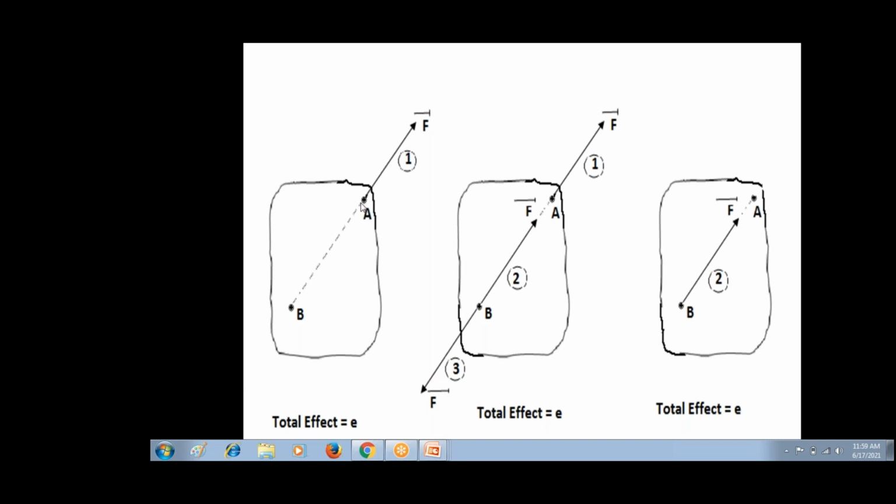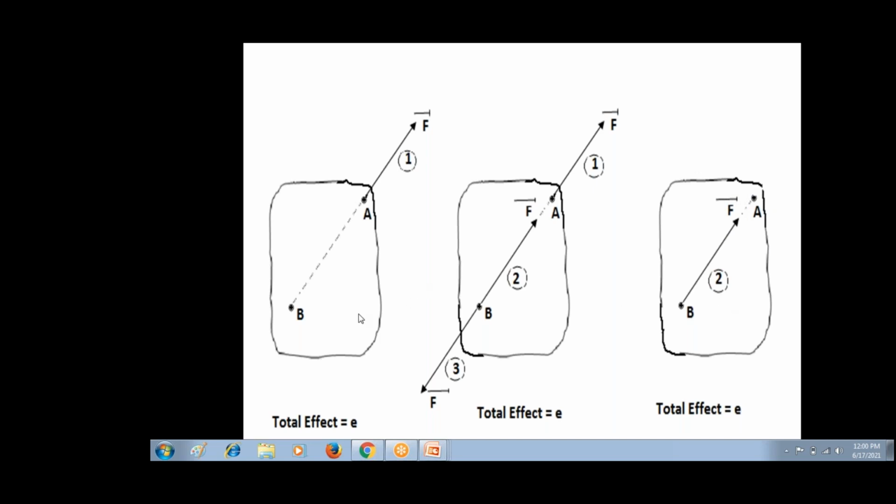Then on the same line of action of force F bar, we consider the point B. We change that point of application of force F bar from point A to point B on the same line of action. Then there is no change in the effect of this force F bar on the rigid body.